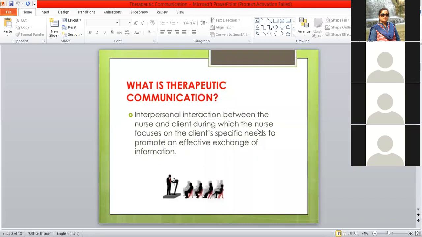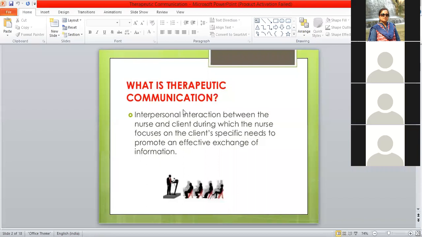So when we are getting into therapeutic communication, as a nurse we have to identify the specific need of the patient and how we are able to promote or complete his need, or complete his demand.